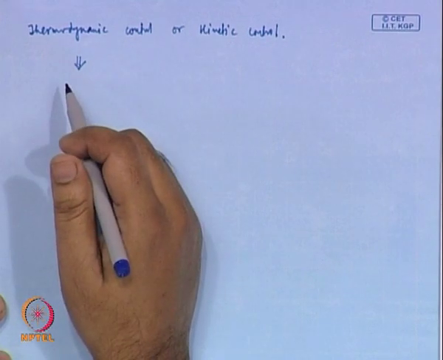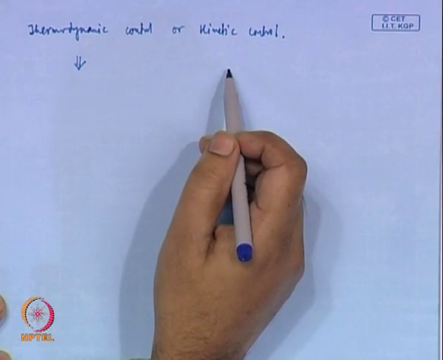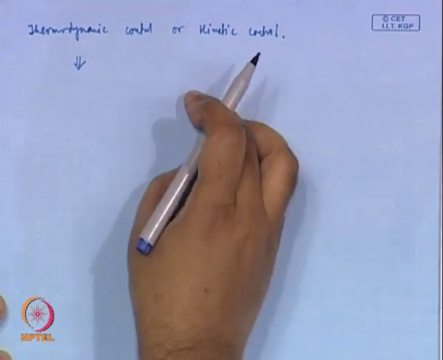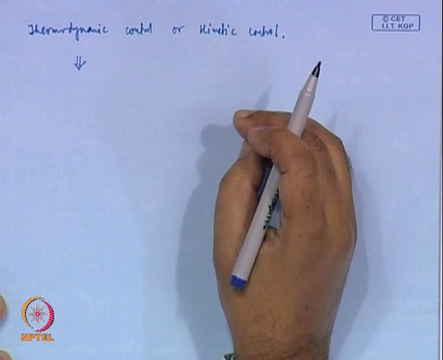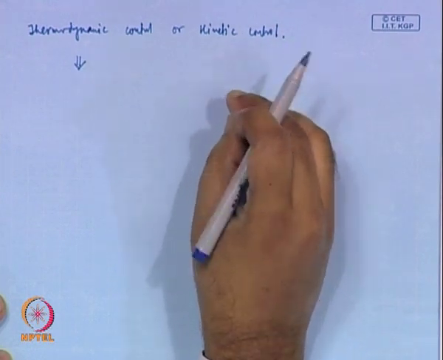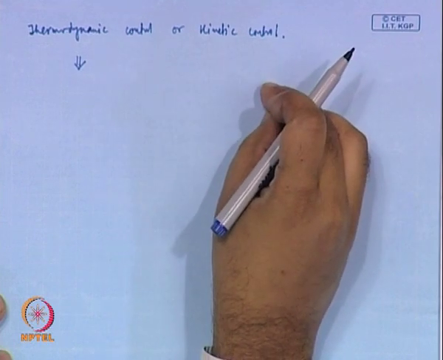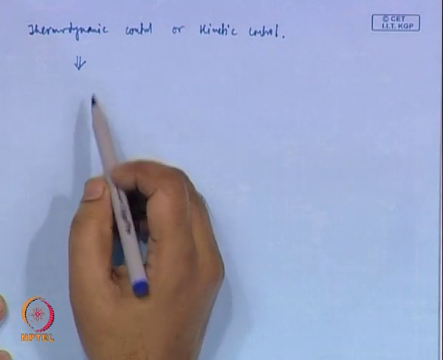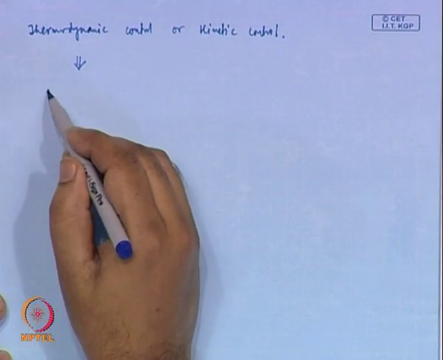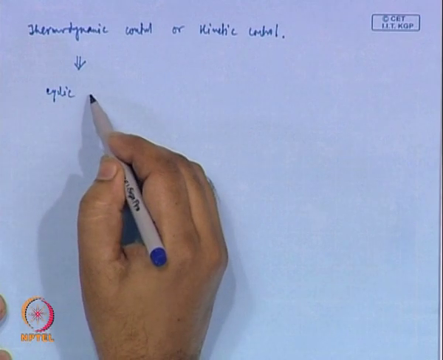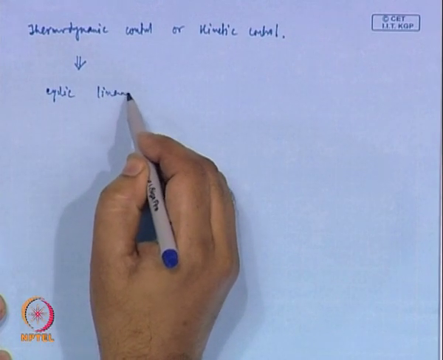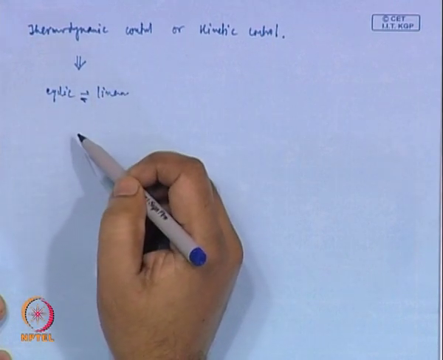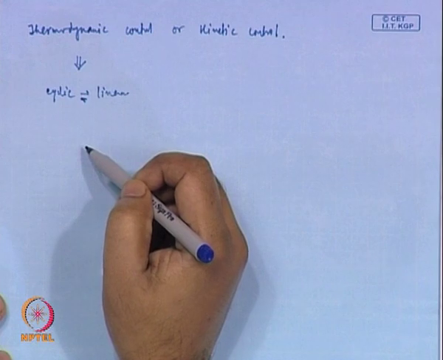Whereas in a kinetic control process they are not in equilibrium. The reaction proceeds without establishing an equilibrium between the cyclic and linear species, whereas in thermodynamic control polymerization there is an equilibrium between cyclic molecules and linear molecules. So, during the entire polymerization process, this equilibrium exists.